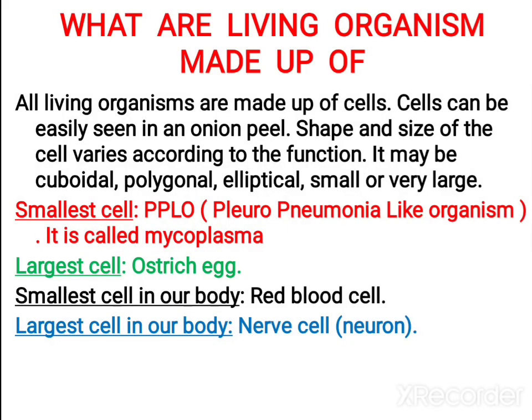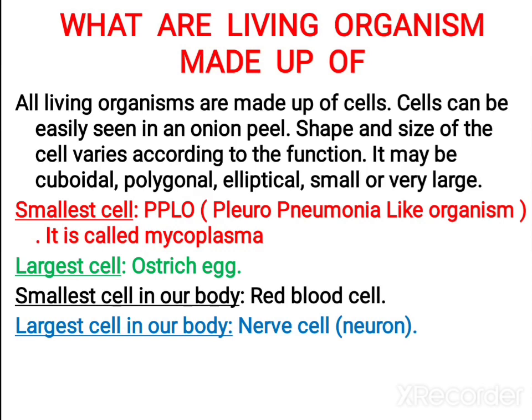When you observe the living organisms, all are made up of cells. The size and the shape of the cell vary from organism to organism. Apart from that, within the same body of the organism also it varies. In your body itself, different types of cells are there. If you take only blood, you can observe RBC, WBC, platelets. They show various shapes and do various functions. Like that, each and every organ and organ system shows various types and shapes of cells and various functions also.